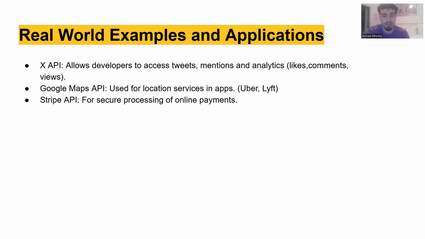So some real-world examples and applications. It's literally around us everywhere. For example, X's API, previously Twitter, allows developers to access tweets, mentions, and analytics. And then the Google Maps API, which is a common one, provides location and navigation services used in apps such as Uber and Lyft. And then the Stripe API securely processes online payments for thousands of businesses. These examples show how APIs allow developers to connect services and create seamless user experiences.